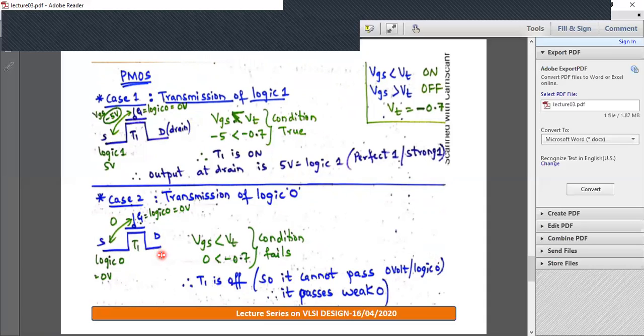So we'll see what is the maximum output you get when you transfer logic 0 at the source terminal. You already know that it is completely off, but we'll try to determine what is the output voltage at the drain when you transfer 0 volt at its source.